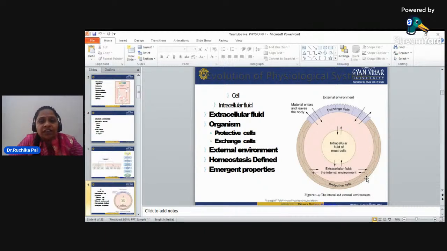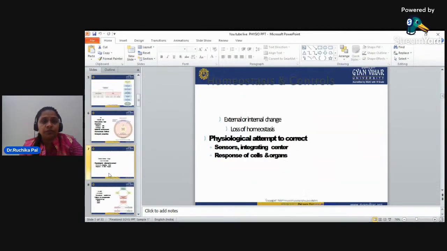Now, how the external environment is acting upon the cell, or how the internal environment is changing in the cell. Homeostasis is defined by emergent properties. So these are the internal and external environments in the evolution of this physiological system, and they go on according to the physiology.